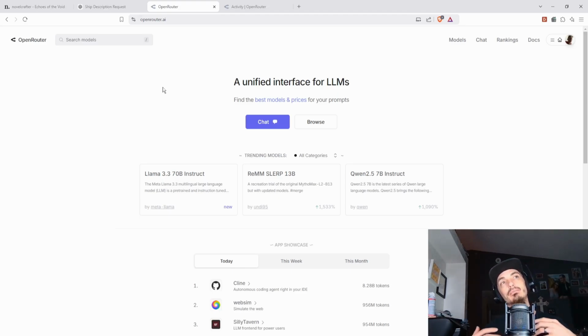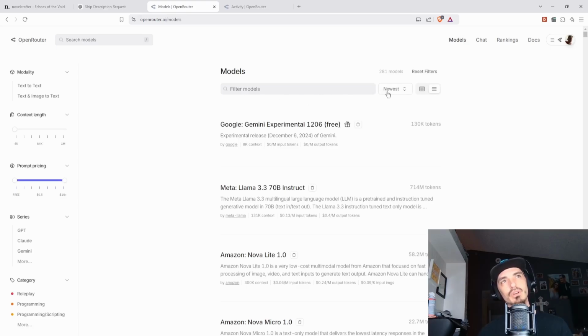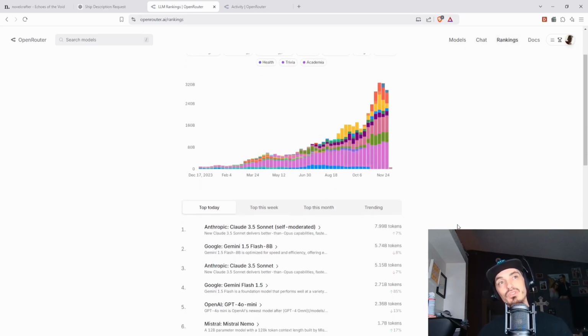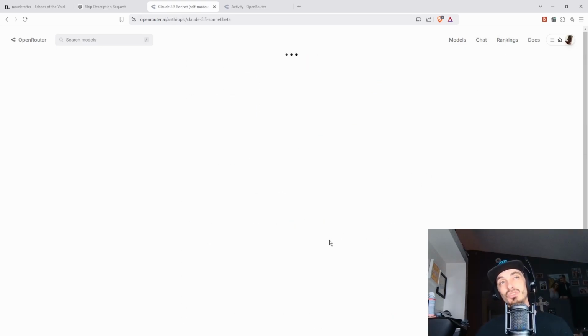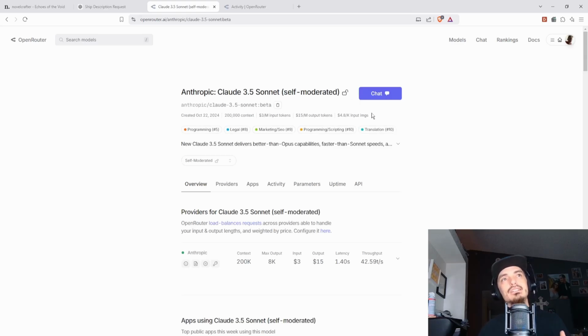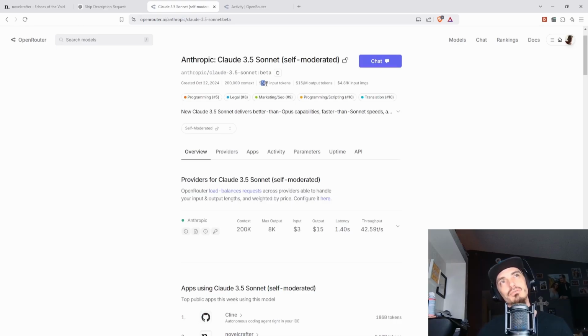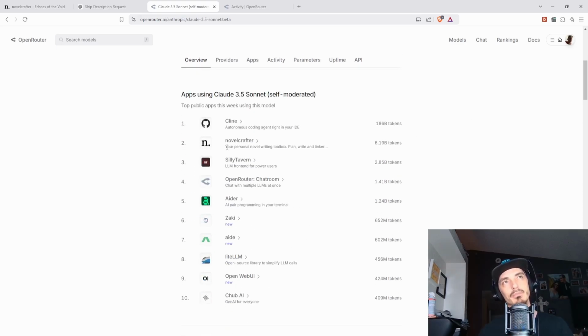But anyway, so I want to talk about cost. I'm not ashamed to kind of show you what I pay. I'm going to show you the models real quick, because there's tons of models on here, right? And even in rankings, you can kind of see what people are using. And so you can even see that a lot of people are using 3.5 Sonnet. It's really good. And it is on the more expensive side, $3 per million tokens. Oh, input, and then $15 for output tokens. It's a lot. It's expensive. And once I show you some of these other ones, you'll see why. But you can see it right here.